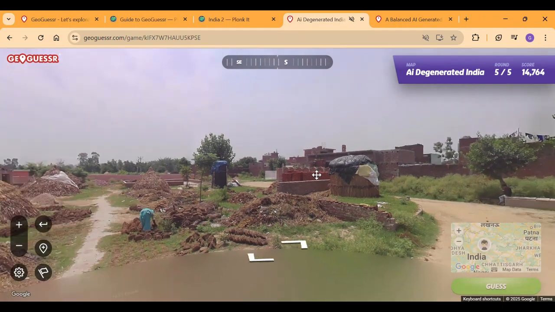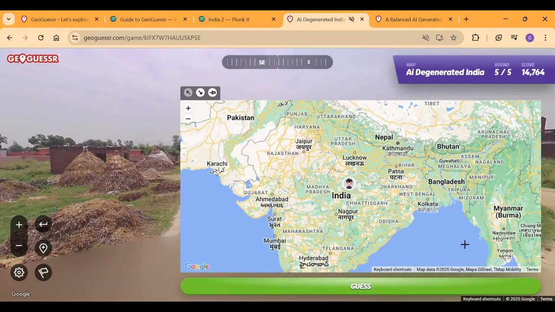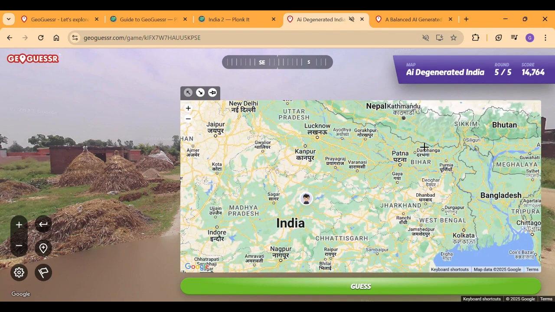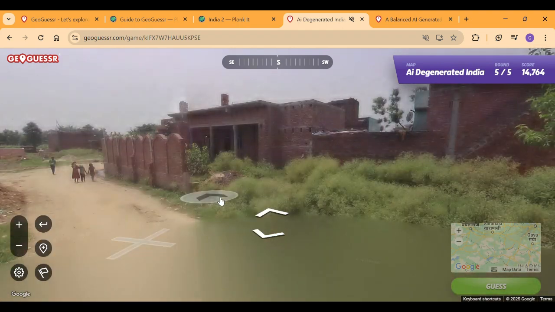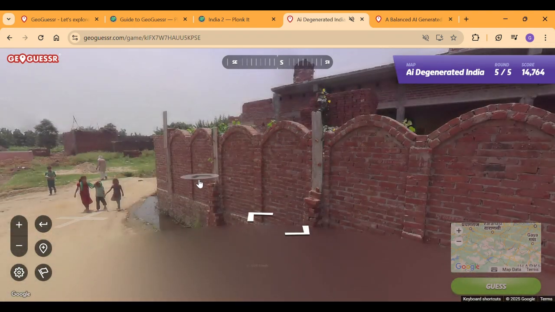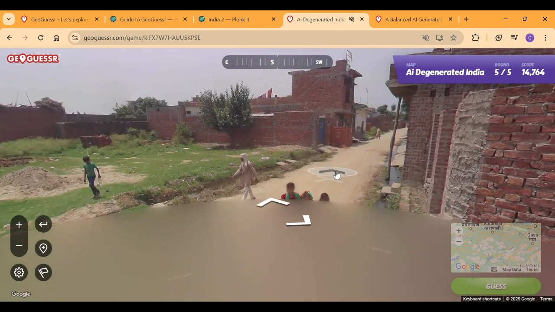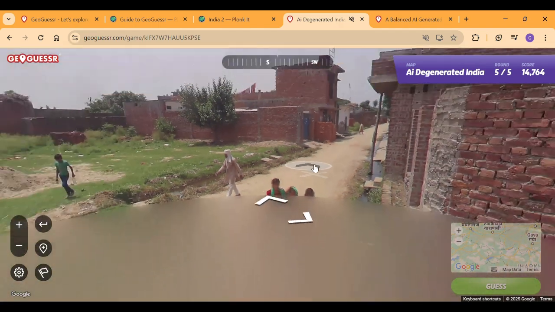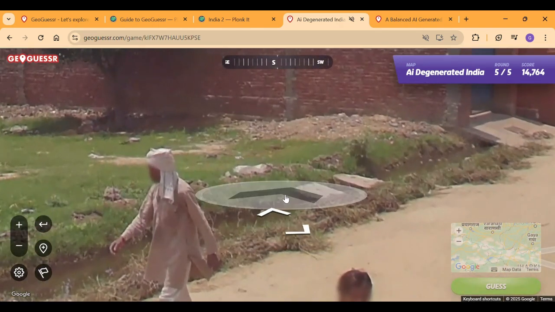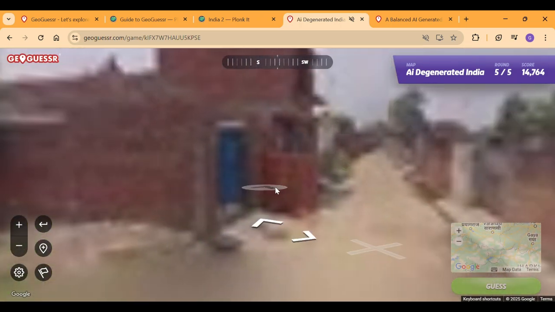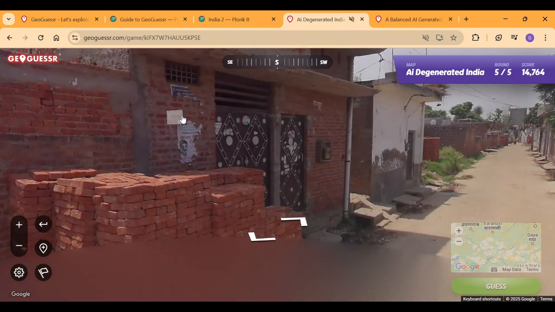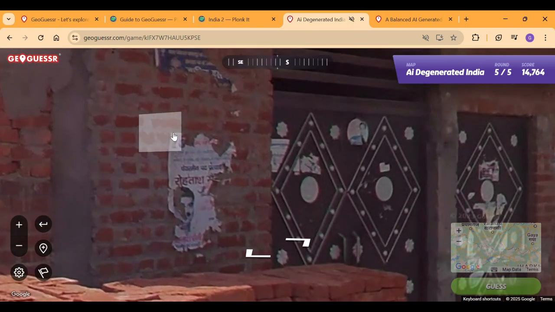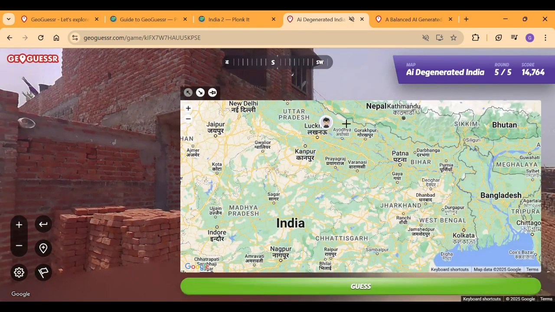Ooh, okay. This could be a Bihar meta as well. This type of thing could be available only in this area of India. This type of coverage is especially North Indian. Okay, all the coverage looks particularly North Indian. You can see from those ladies as well as this man that it kind of looks like North India. Especially a poverty-rich area, which is quite sad actually. But yeah, could finally see some Hindi and we could officially guess Uttar Pradesh.